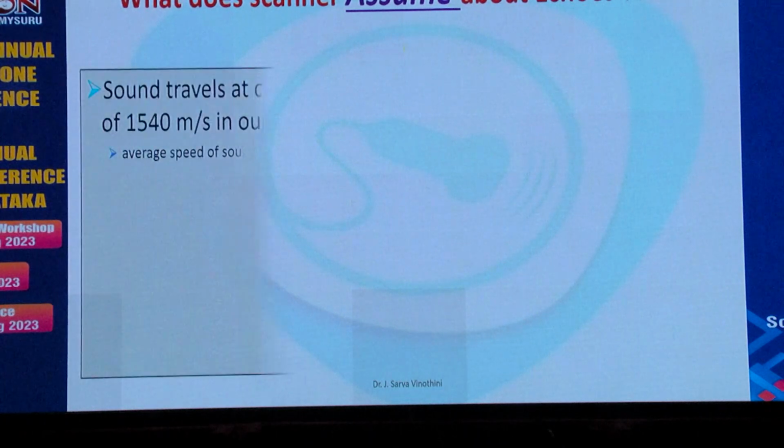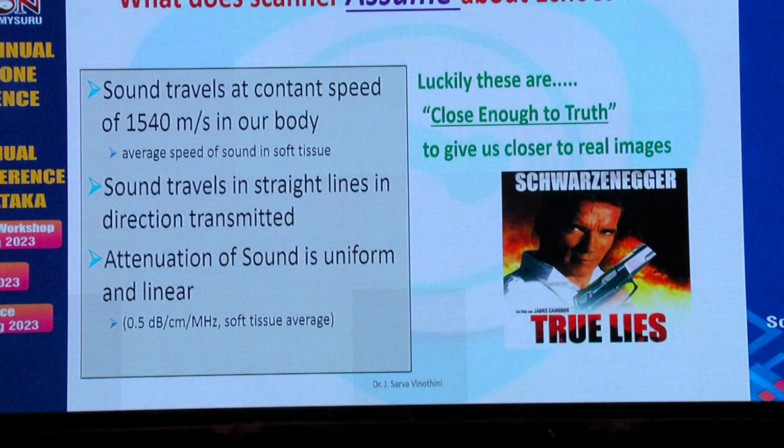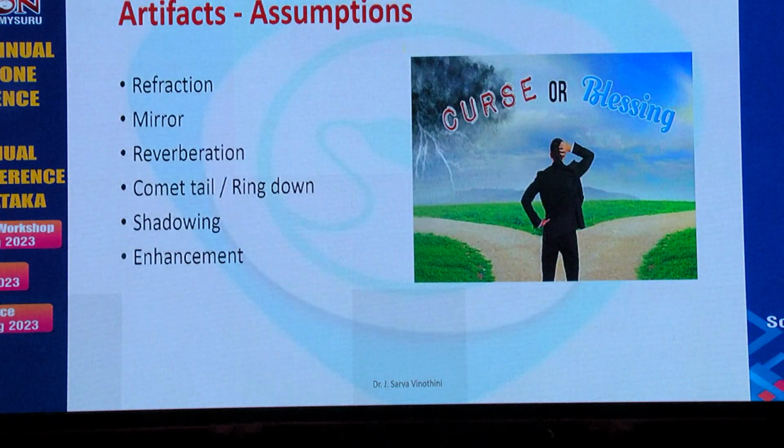It assumes many things. It assumes that sound travels at a constant speed, that sound travels in a straight line, and that the attenuation of sound is uniform. Is this all correct? It is not 100% correct, but it is closer to the truth. That is why we get real images. But these assumptions also give rise to artifacts. These artifacts can be a boon or a curse for us. There are numerous artifacts. We'll go through some of them.